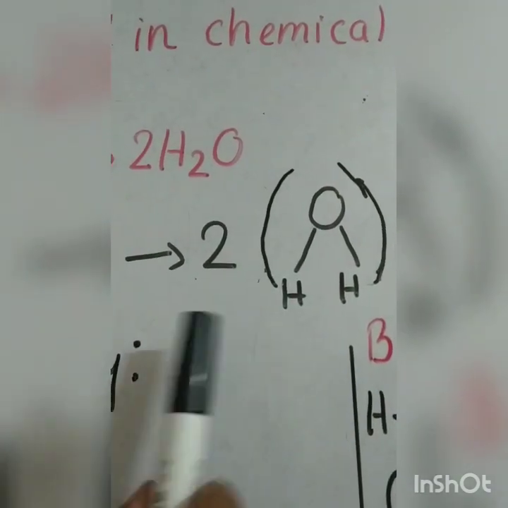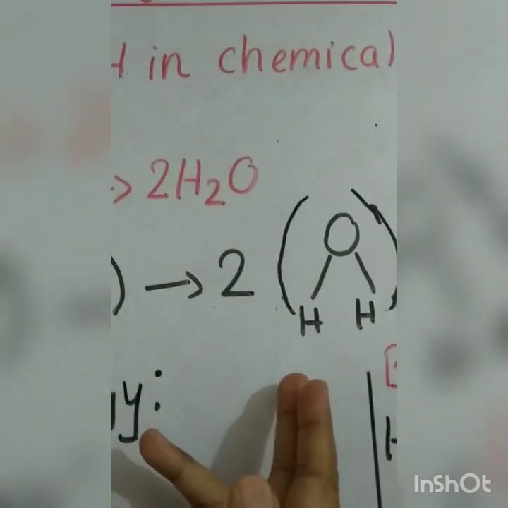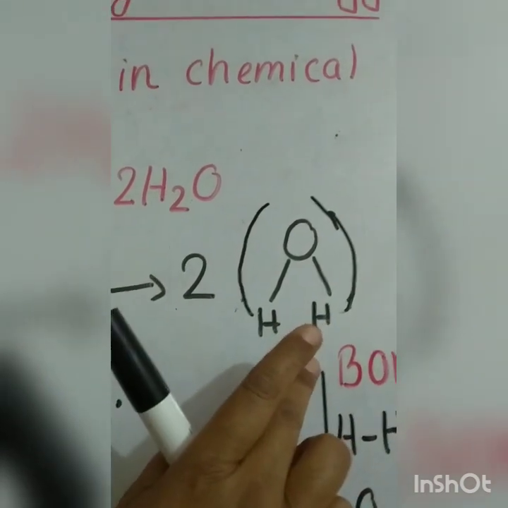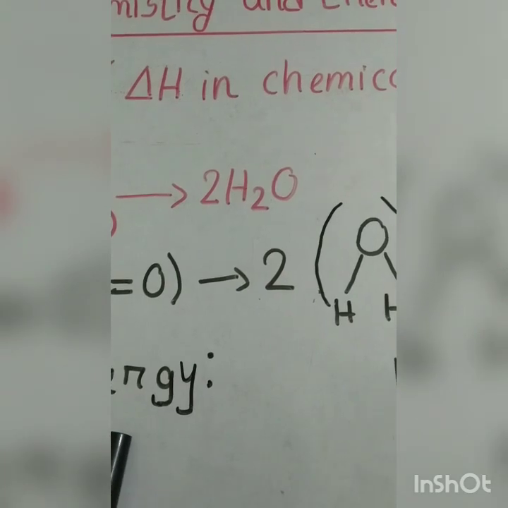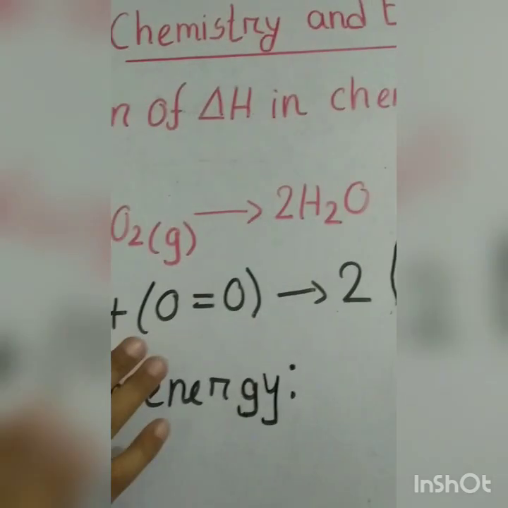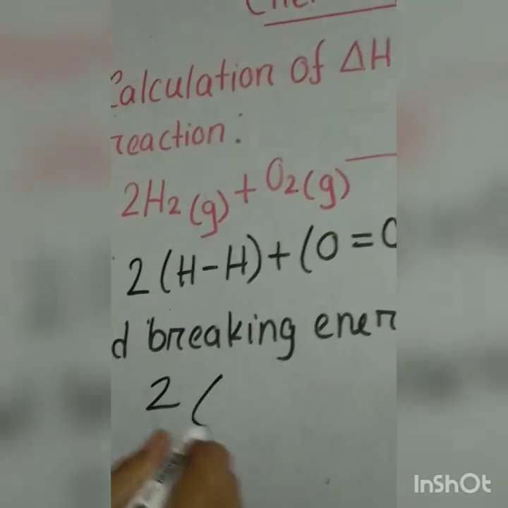So whenever you write water molecules, I think it is better to write in this form. Clear? Okay. Now, calculation of bond breaking energy. Whenever you calculate bond breaking energy, you need the reactants. Like this way you have to write.